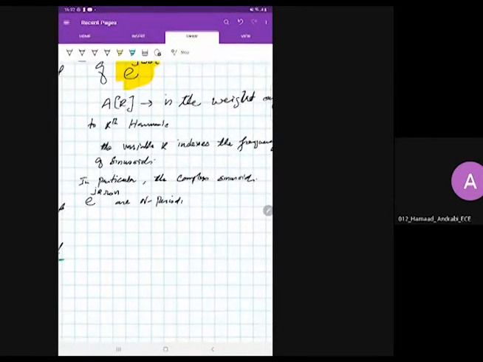N periodic means their frequency component is n times the fundamental frequency component, n periodic in the frequency index k, and is shown by a relationship like this.